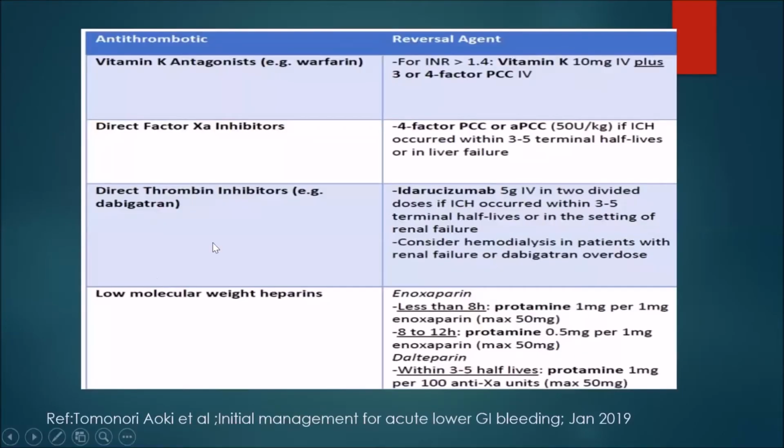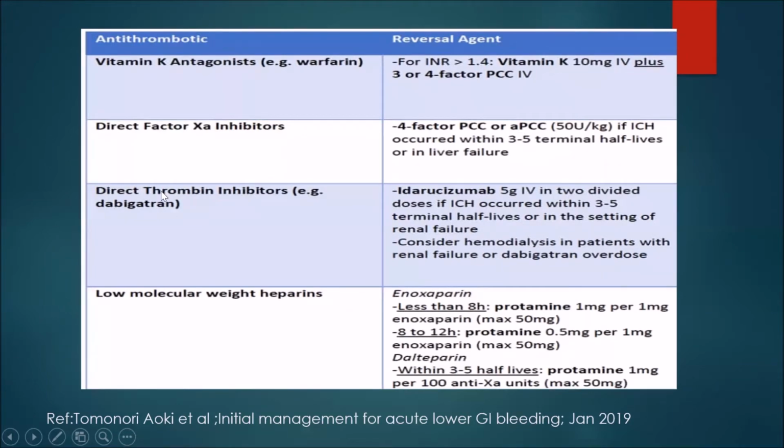And these are the reversal agents used for individual antithrombotics. For warfarin, vitamin K plus prothrombin complex concentrate has to be given. Prothrombin complex concentrate contains factor 2, 9, and 10. And prothrombin complex concentrate is used for almost all direct acting anticoagulants. All direct oral acting anticoagulants are factor 10A inhibitors, so we can use prothrombin complex concentrate in them.